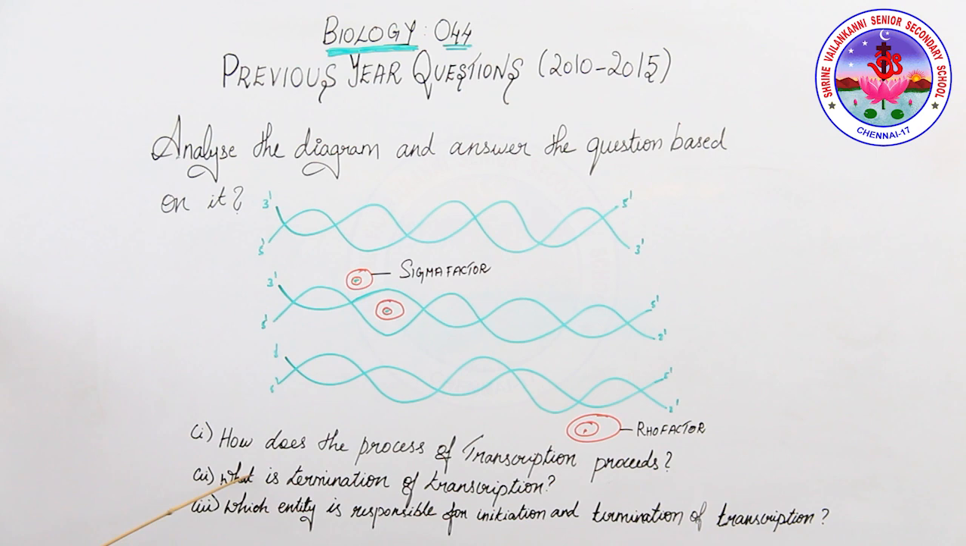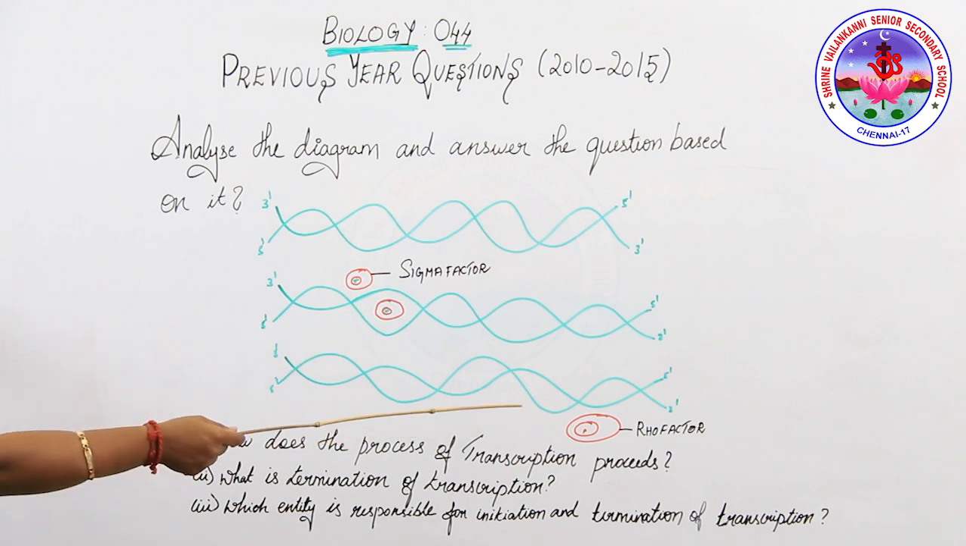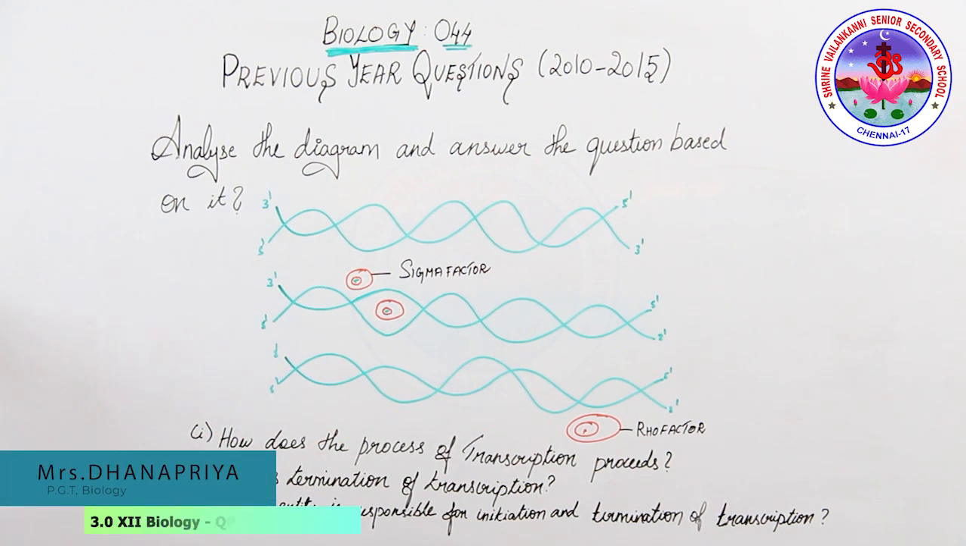Second question. What is termination of transcription? What does termination mean? It is the end. It is the end process of transcription. When the polymerase reaches the region of termination, the nascent RNA falls off along with the RNA polymerase. This stage is called the termination stage.